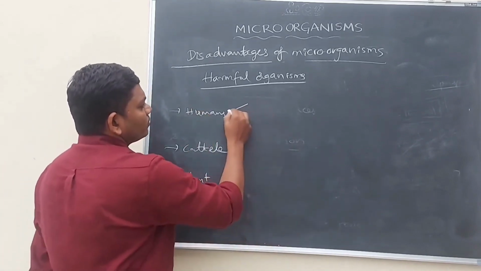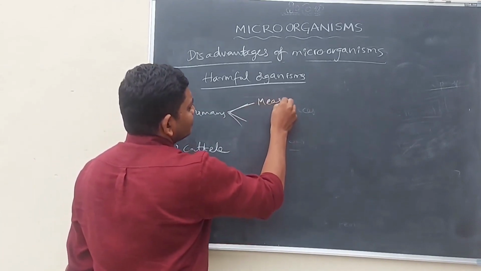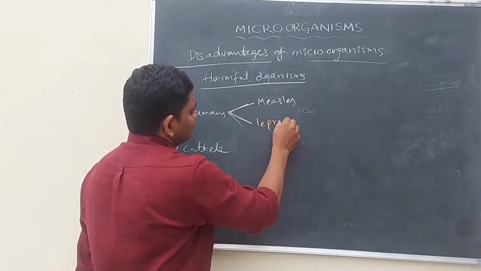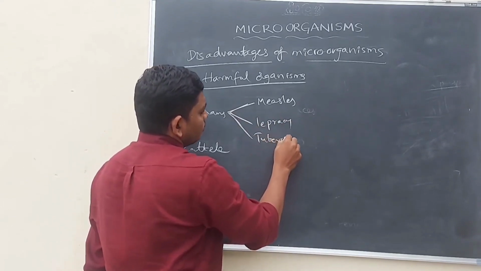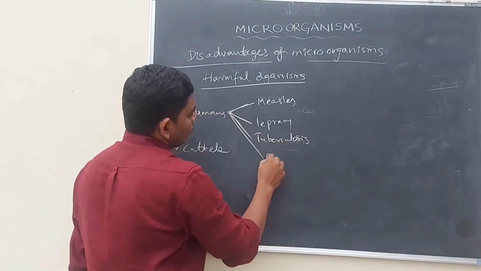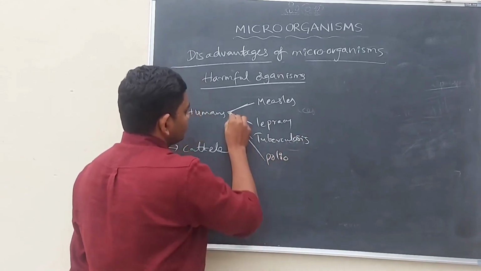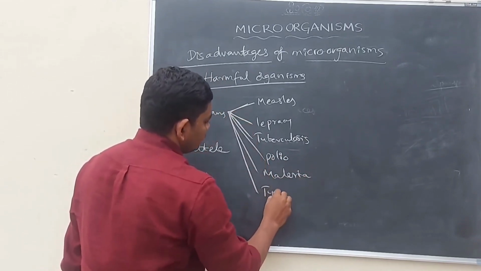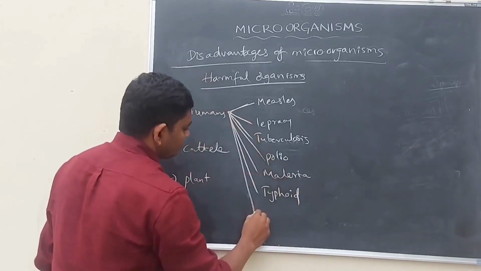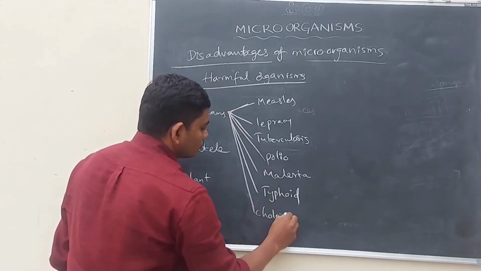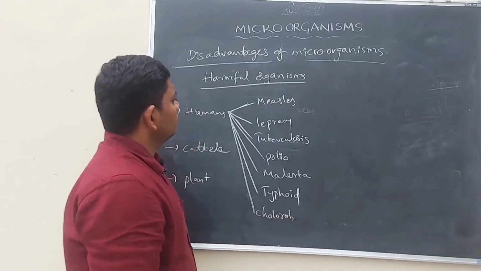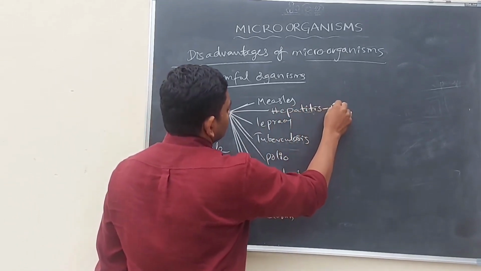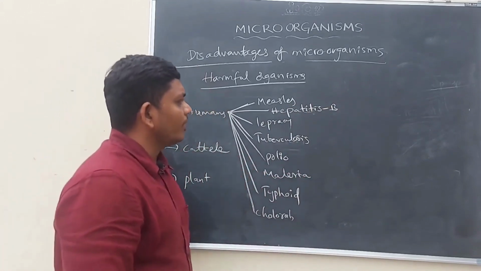You know, measles, leprosy, tuberculosis, polio, malaria, typhoid, cholera, and hepatitis B. These are common diseases caused by microorganisms.